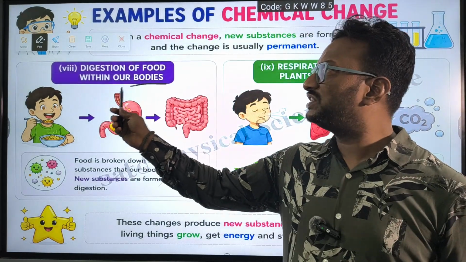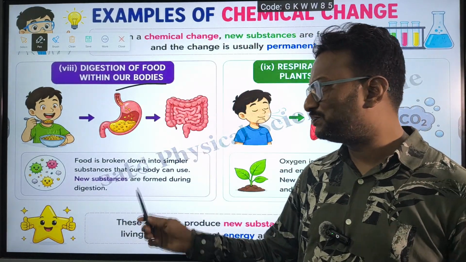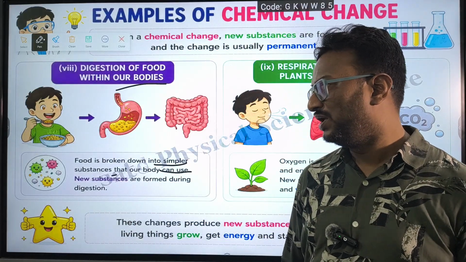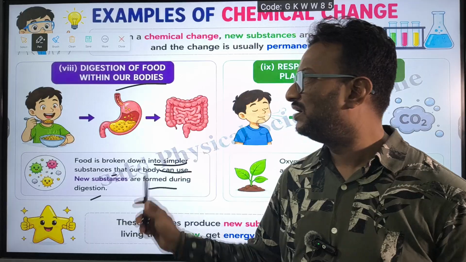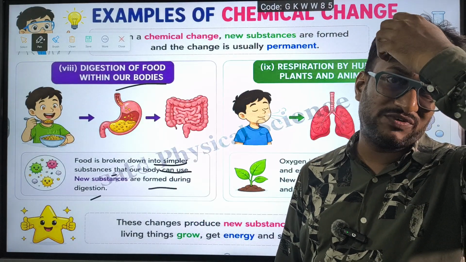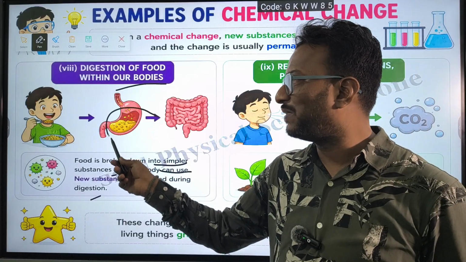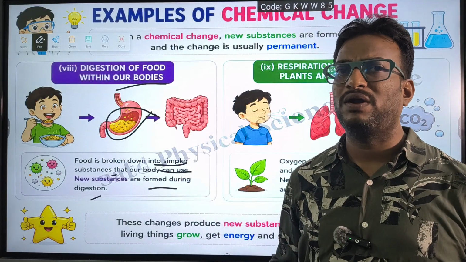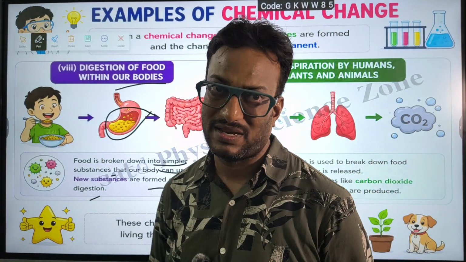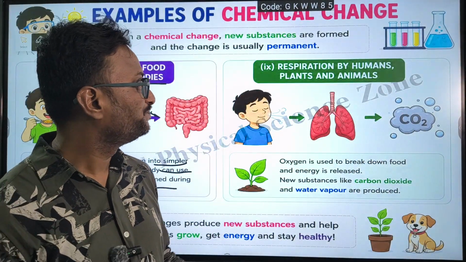Digestion of food within our body. Food is broken down into simpler substances that our body can use. New substances are formed during digestion. Even in the case of digestion, the food reacts with some juices, bile juice, inside our body, and they will react with them and form a new substance.